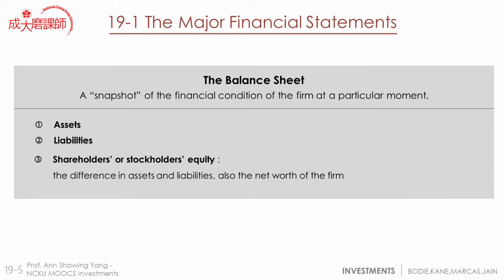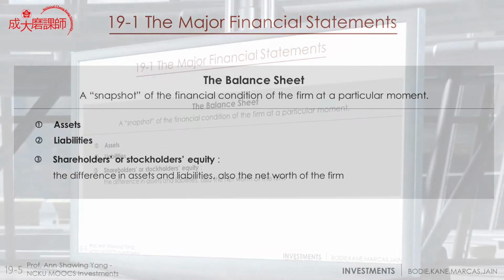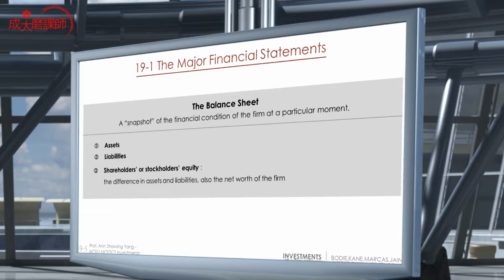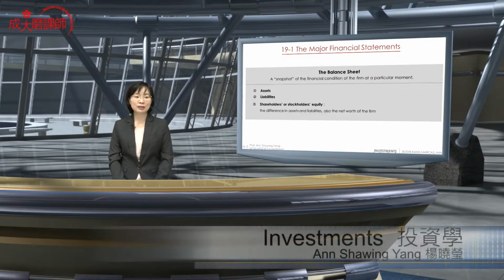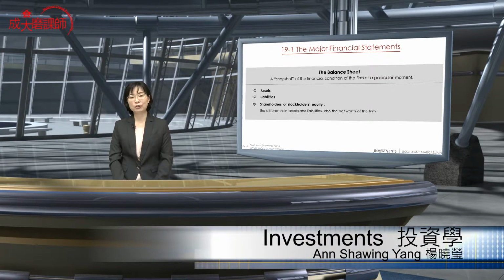Rather than the daily operation, the cash position or the sales activity of the firm, we focus on the firm's fundamental financial condition: assets and liabilities. What are the assets? What are the items that I have? And then how about the liabilities? How much do I owe? What are my debts? And then we have shareholders' equity, or stockholders' equity.